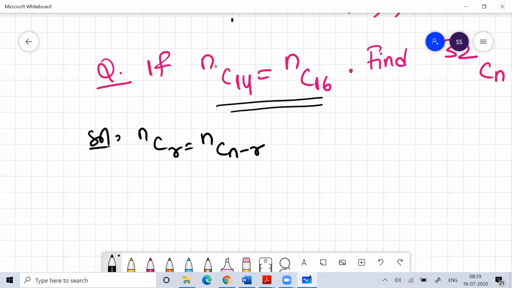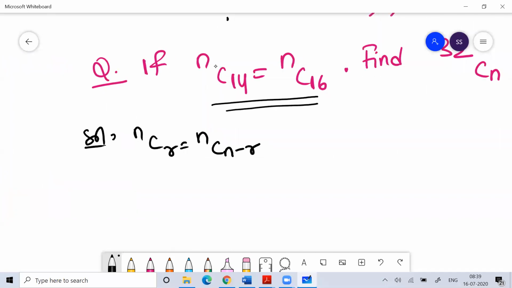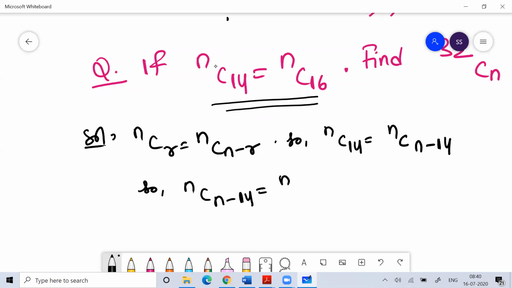Now if nC14 is equal to nC16, then I can say nC14 is equal to nC(n minus 14). So nC(n minus 14) is equal to nC16.